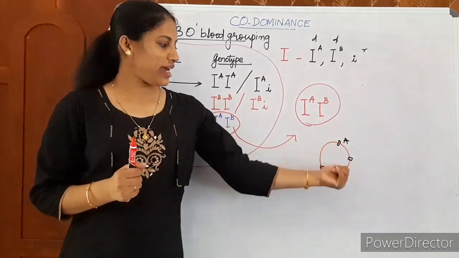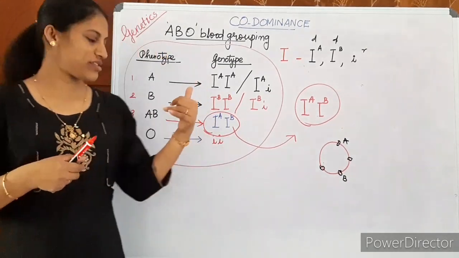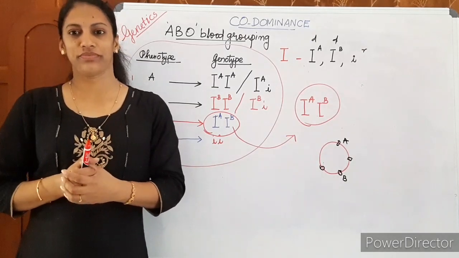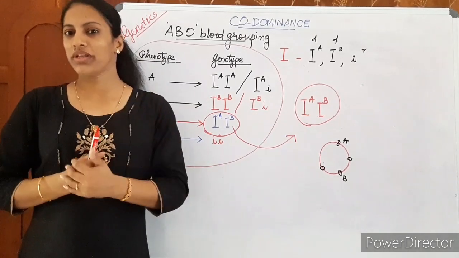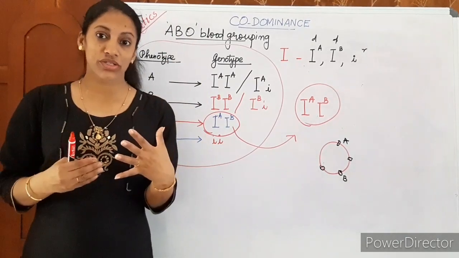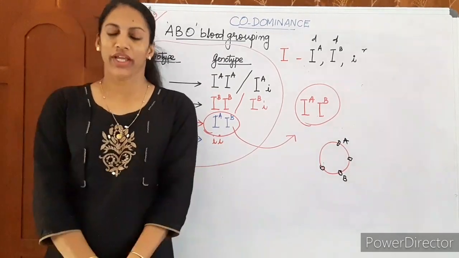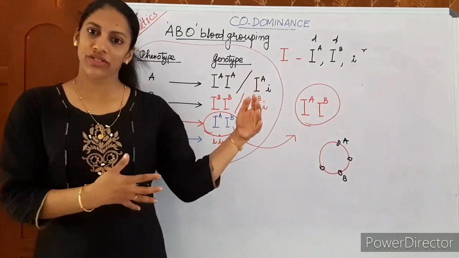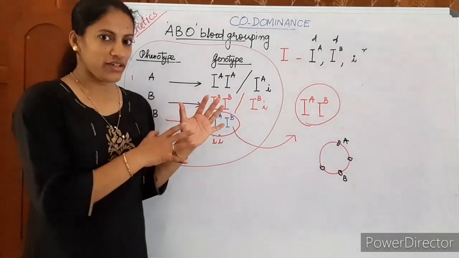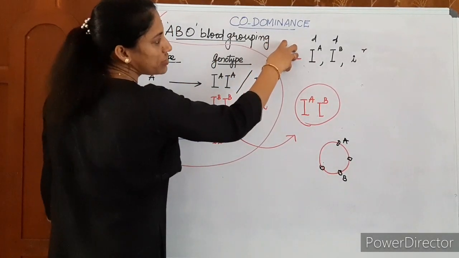That is why both the antigens are produced on the RBC membrane. The individual appears as AB blood group. The phenotype is AB blood group. Is it clear what codominance is? From this ABO blood grouping, you have so many things to understand. The first one is codominance. If codominance is clear, we can move on to the other things to be noted. So once again, in human ABO blood grouping, the gene is I.